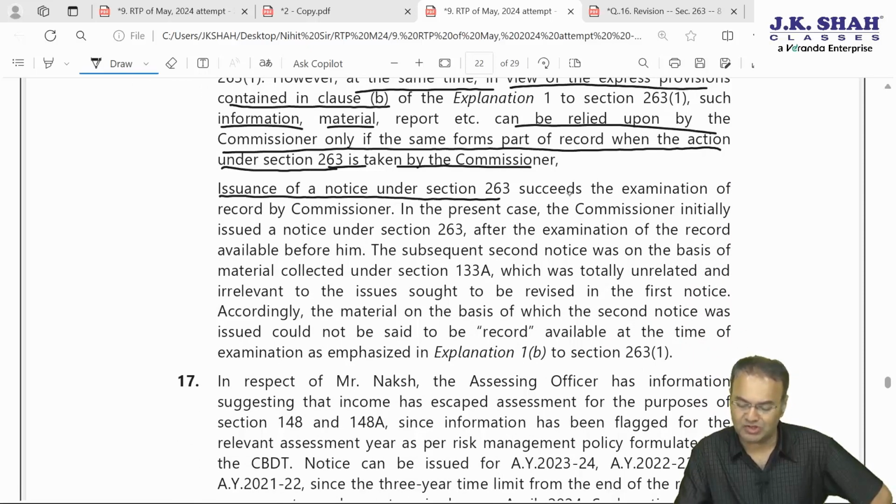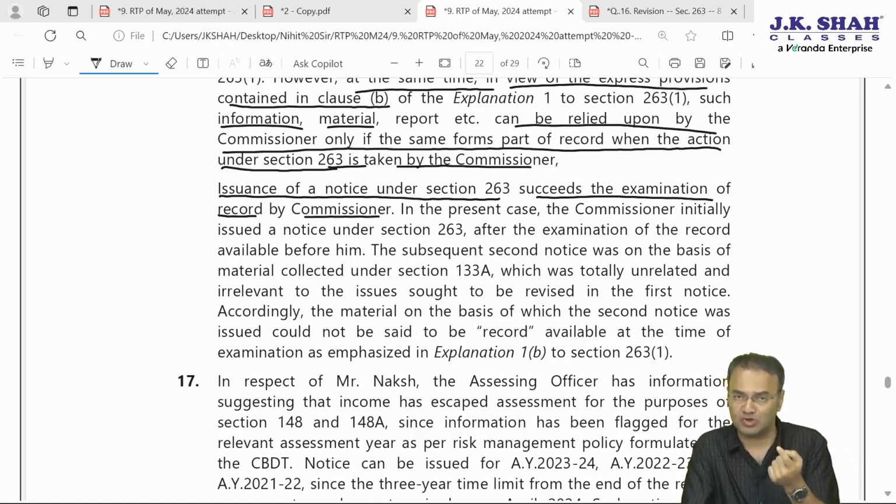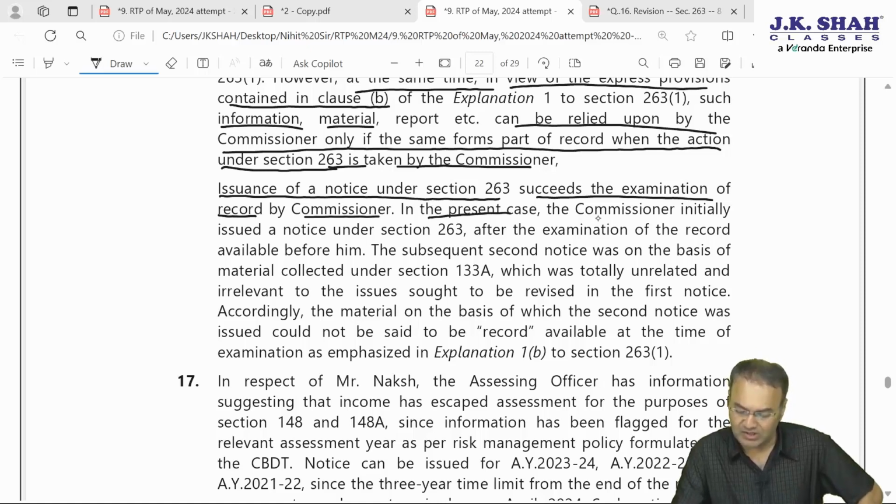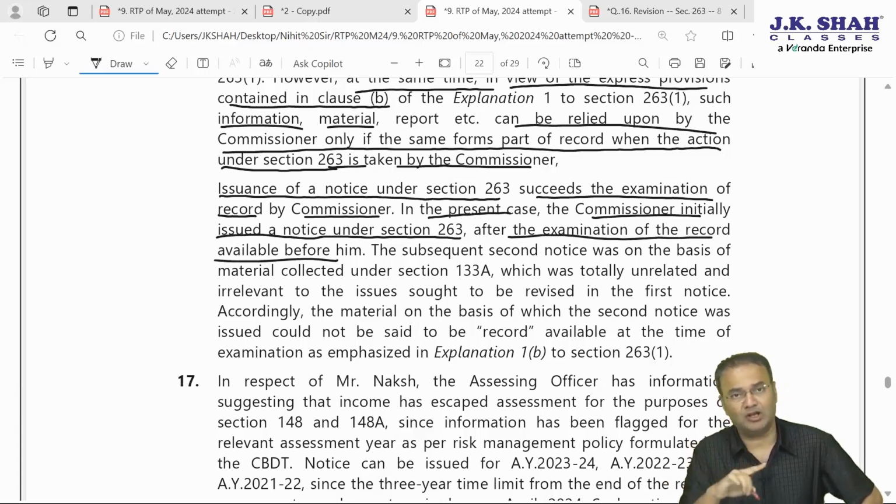Issuance of notice under 263 succeeds the examination of the record by Commissioner. So notice under 263, show cause notice, is issued after examination is over. In the present case, Commissioner initially issued first notice after examination of the record. So examination is completed, notice, that is first notice, is already issued.